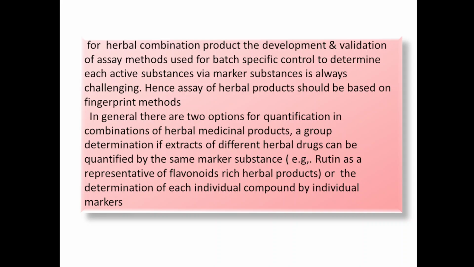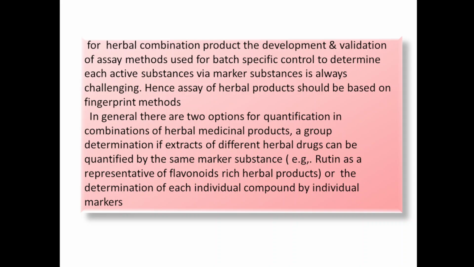In general, there are two options for quantification in combination of herbal medicinal product. A group determination, if extract of different herbal drug can be quantified by same marker substance. Many times a same marker substance is used for extract of herbal drug for a group of constituent.